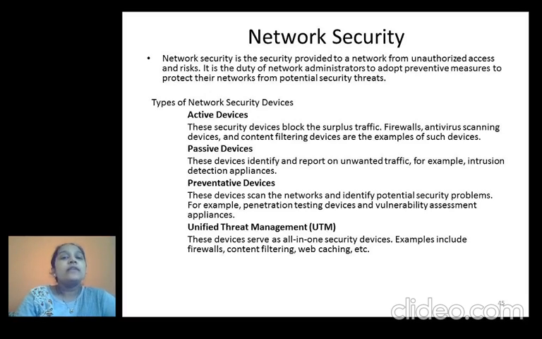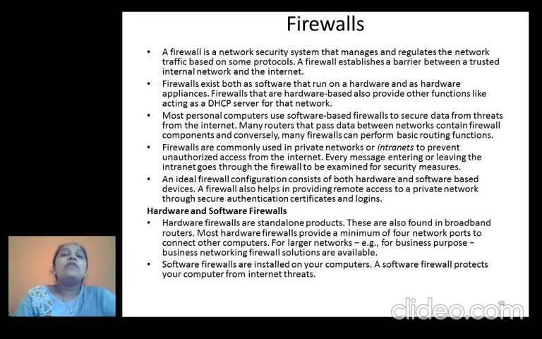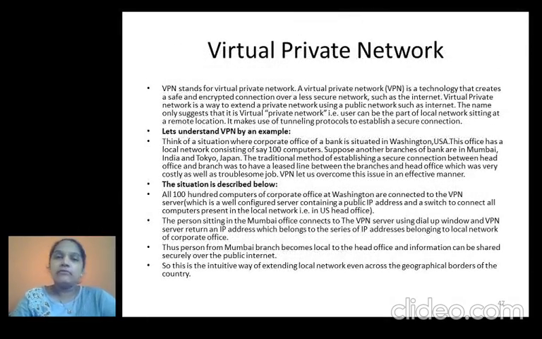It has 4 types: active devices, passive devices, preventive devices, and unified threat management. Next thing is the firewall. A firewall is a network security system, and it helps us to manage and regulate the network traffic based on some protocol. Firewalls have 2 types: hardware and software firewalls. And next thing is the virtual private network, which is VPN.